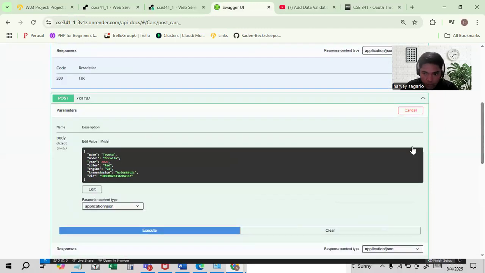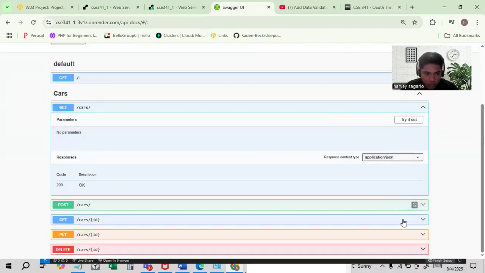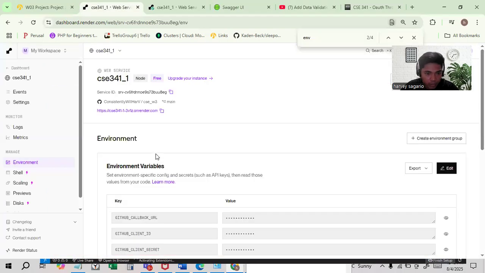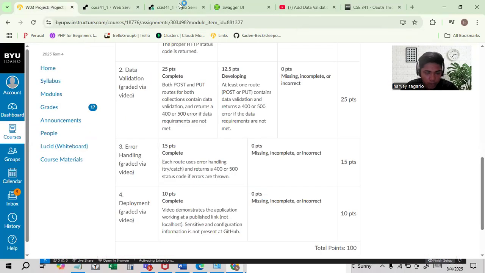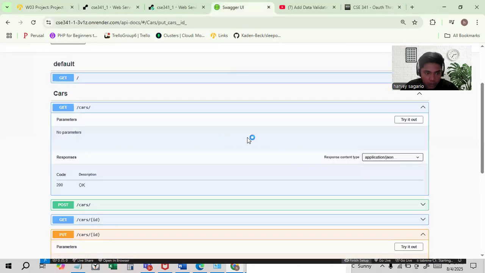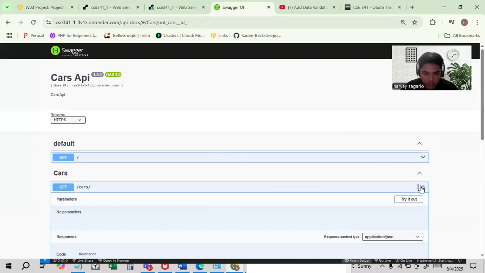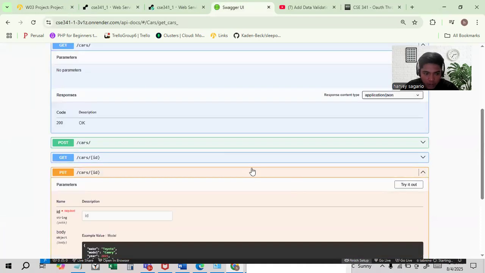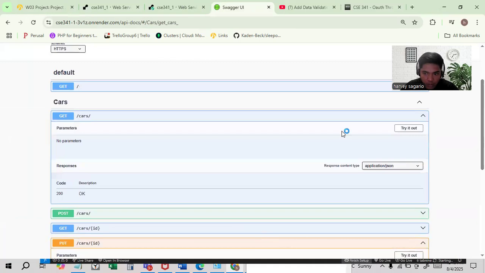Let's also go on the get. Actually, put. It's requiring me put, right? Put. Okay, post and put. Okay, let me go on the put. Let me get that ID here. All of the cars.